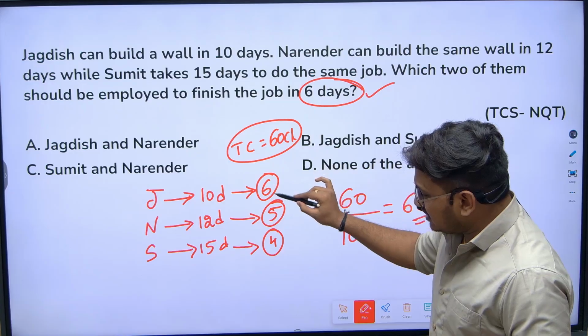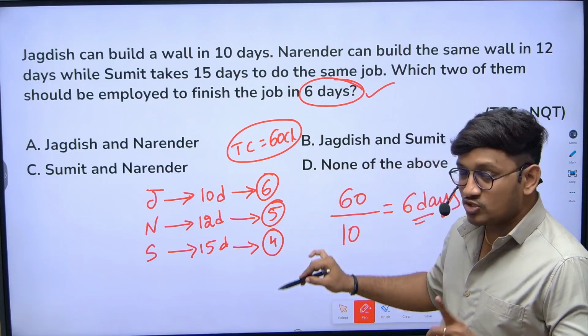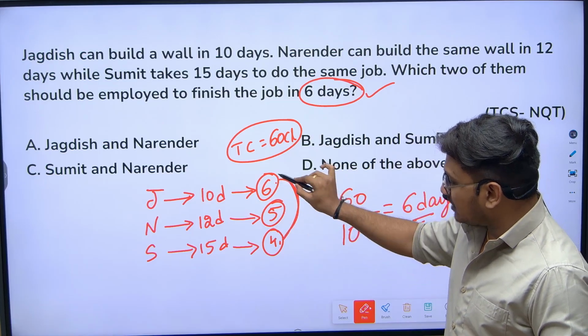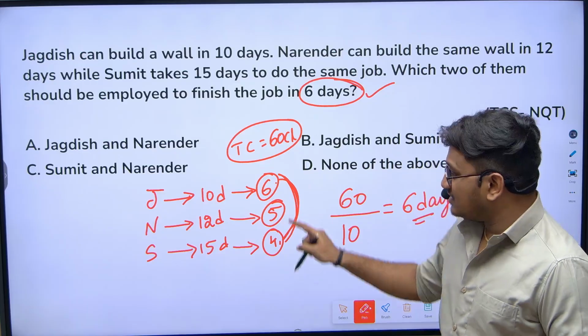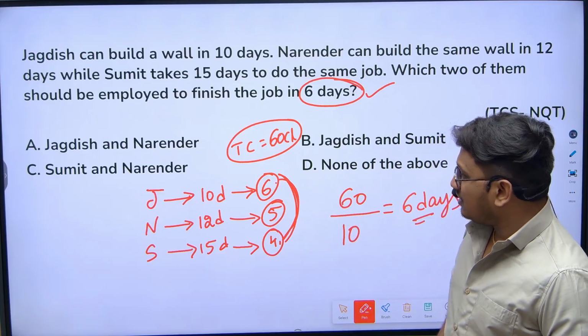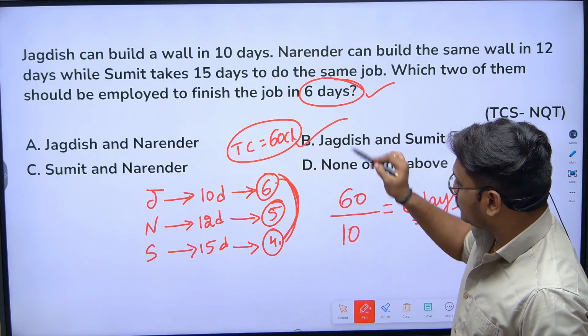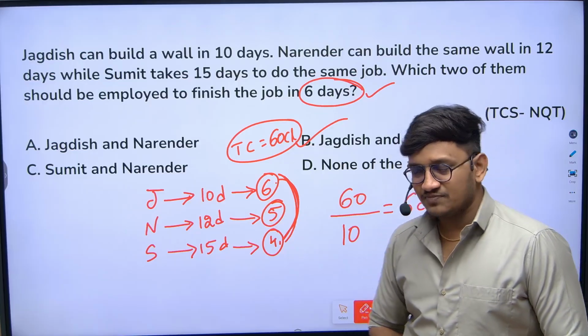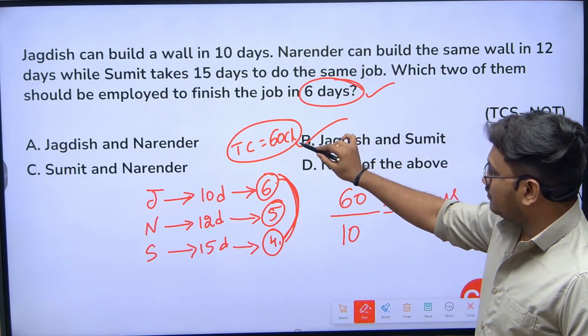If I take Jagadish and Narendra, they can eat 11 chocolates per day. No. Then Jagadish and Sumit. 6 plus 4, here we can easily say 10. Jagadish and Sumit. Where is that answer? Jagadish and Sumit? Yes, option B. So Jagadish and Sumit can complete the work in 6 days. So the answer is option B, Jagadish and Sumit.